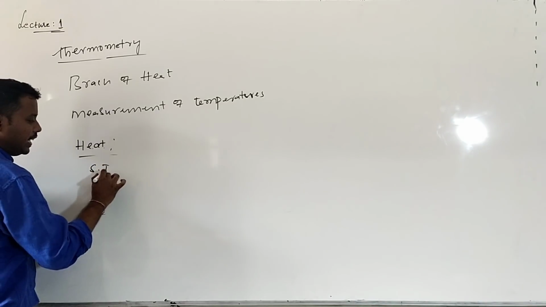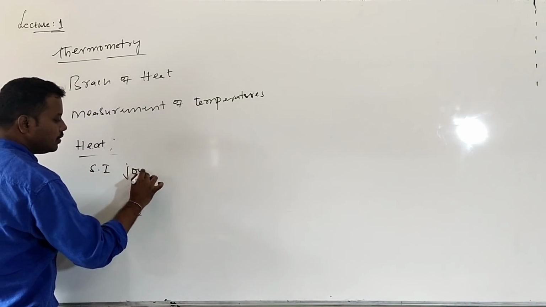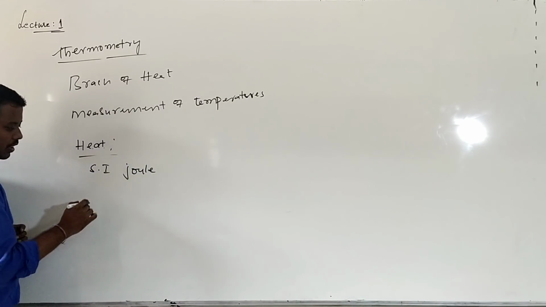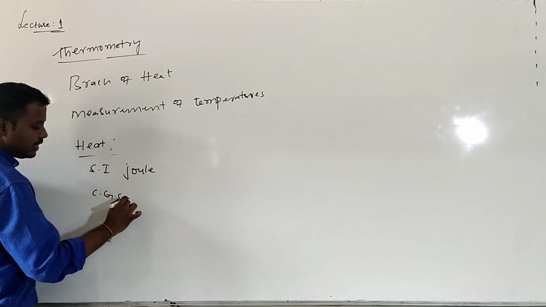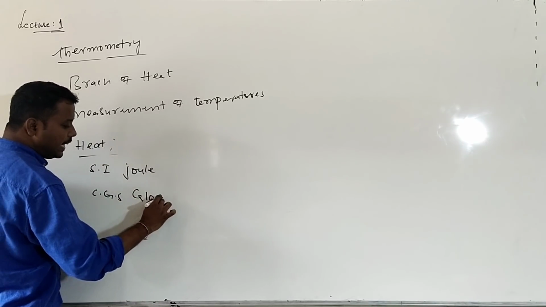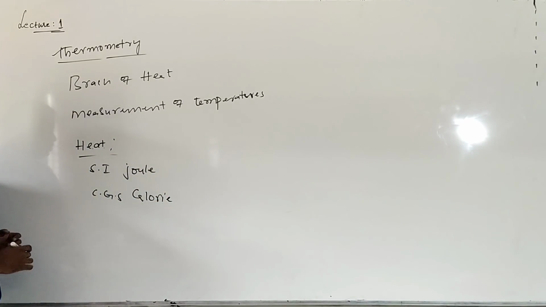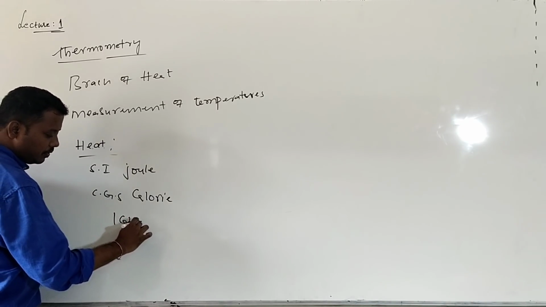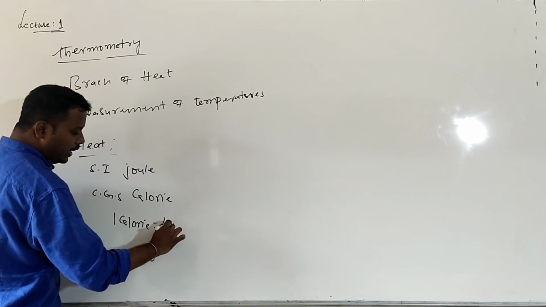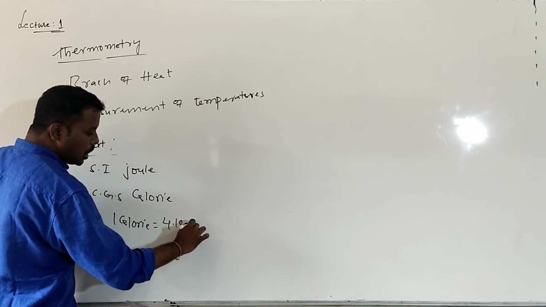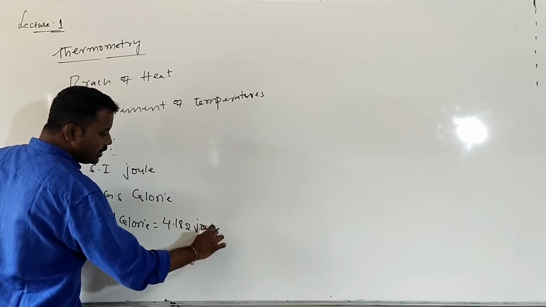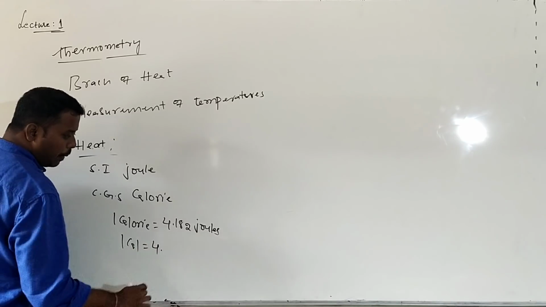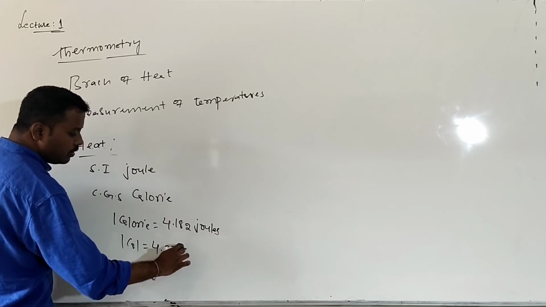The SI unit of heat is the joule. So heat is measured in joules in the SI system, whereas the CGS unit of heat is the calorie. Heat is measured in calories. 1 calorie is equal to 4.182 joules, which can also be written as 1 calorie is approximately 4.2 joules.